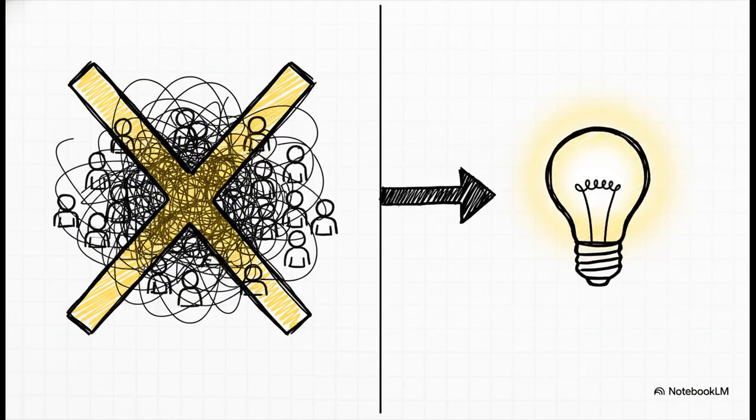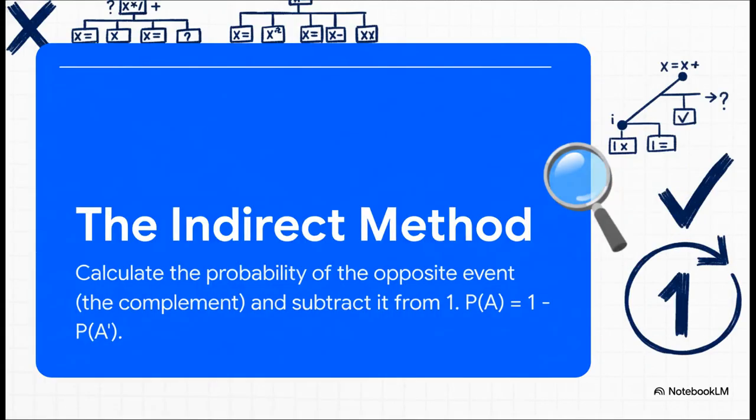Now, you might be thinking we've got to calculate the odds for every single pair of people in that room. That sounds like an absolute nightmare, and frankly, it is. But luckily for us, there's a much, much smarter way to solve this. And here it is, the indirect method. This is a really clever trick in probability.